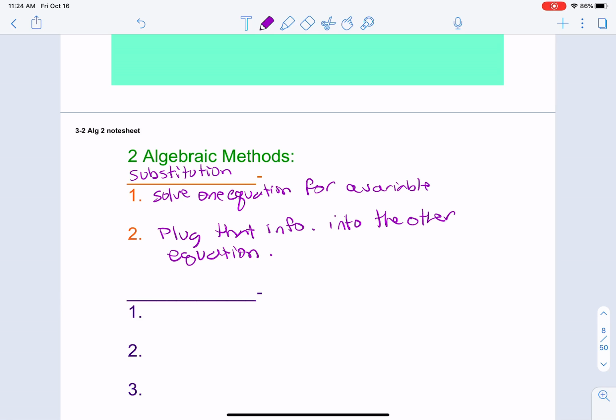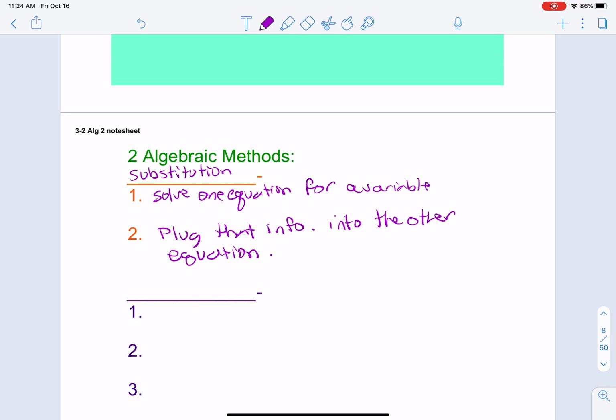So you get that first equation to say y equals or x equals, either one. And you take that and you plug it into the other equation. And then you're able to solve for your first variable. And we're going to do some examples so you'll be able to see.